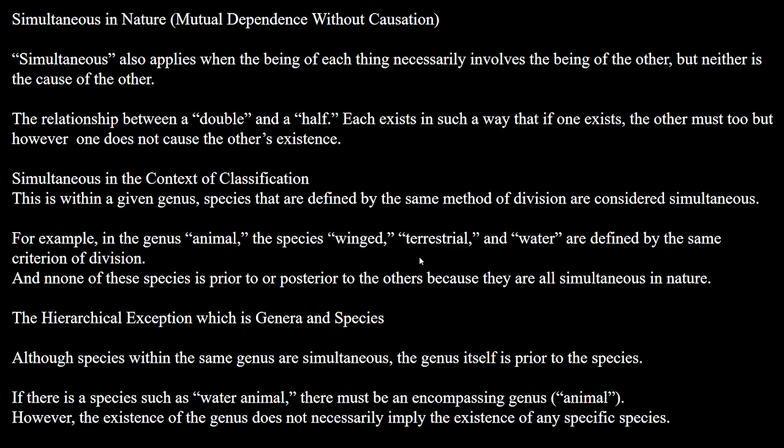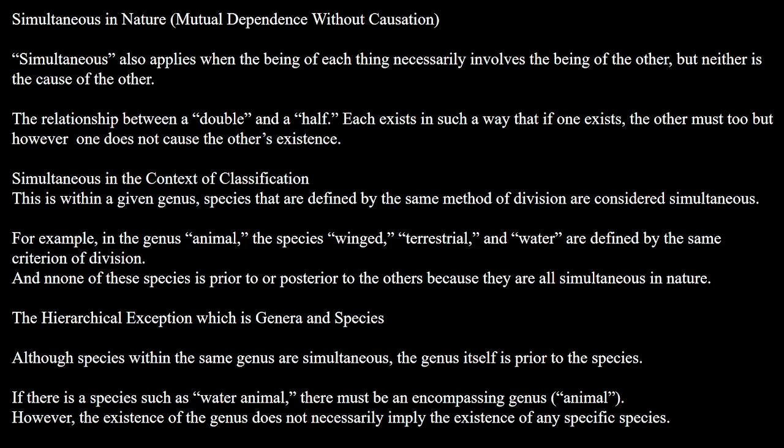And simultaneous in nature applies when the being of each thing necessarily involves the being of the other, but neither is the cause of the other. Take the relationship between a double and a half: each exists in such a way that if one exists, the other must too, but one does not cause the other's existence.